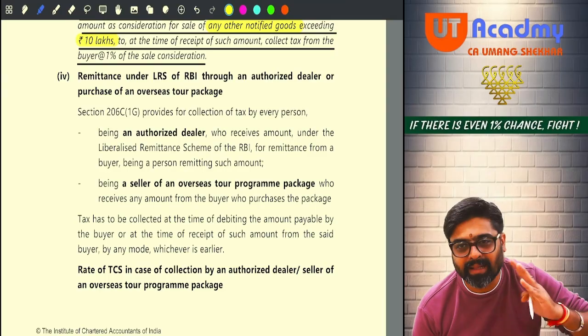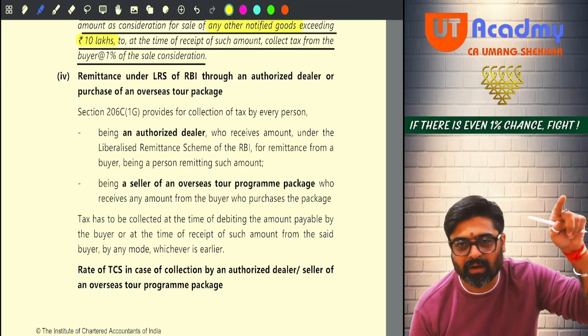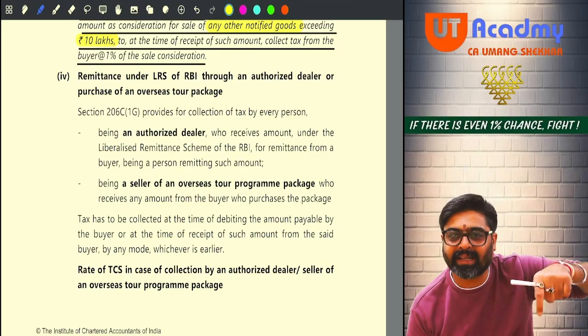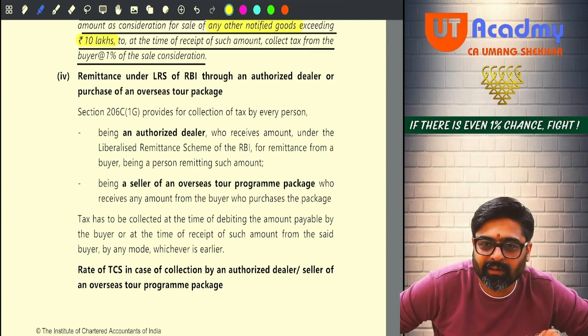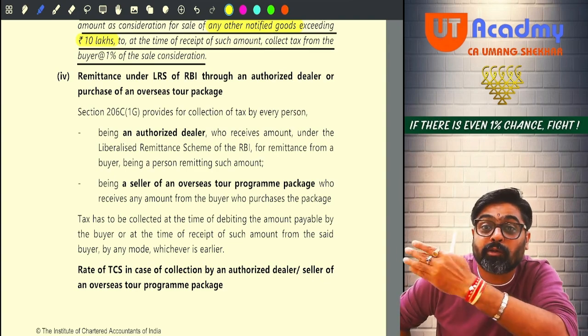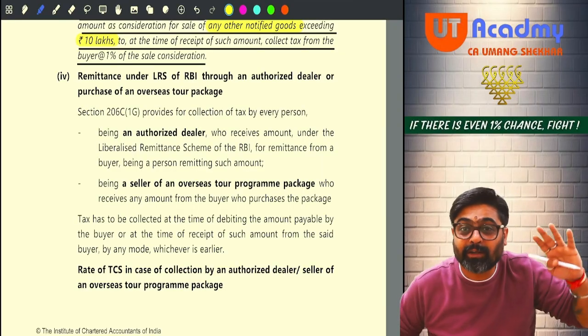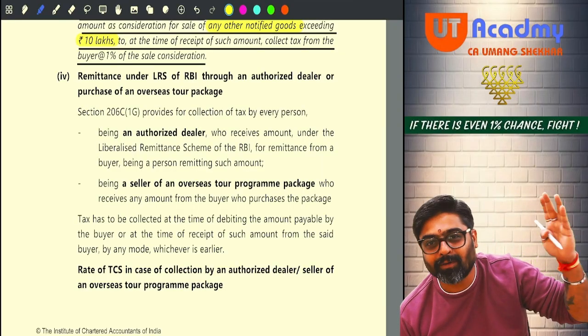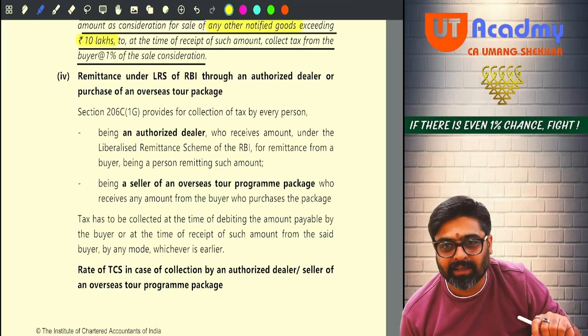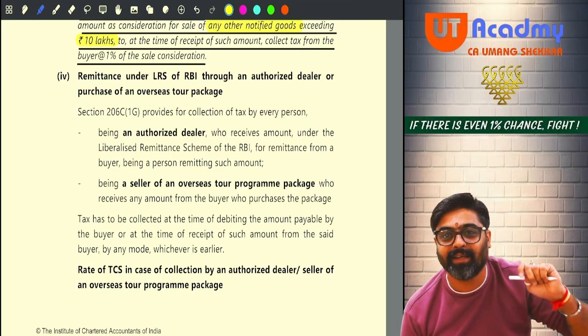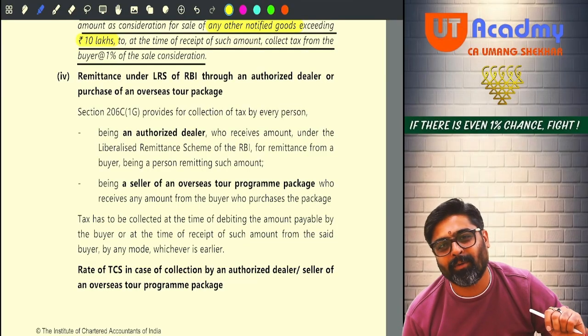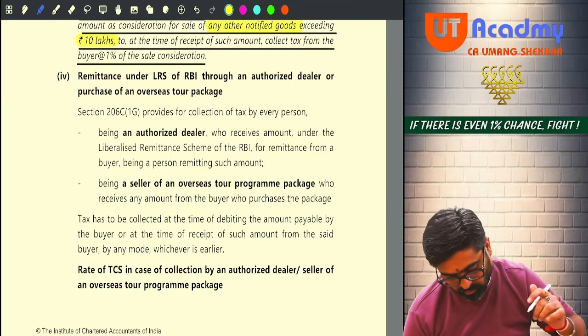To buy that tour package, you would have earned income, and by using that income you are buying this tour package, no? So the tour operator from whom you are going to buy the tour package, along with the selling price of the tour package, will also charge TCS. Getting my point, everyone?